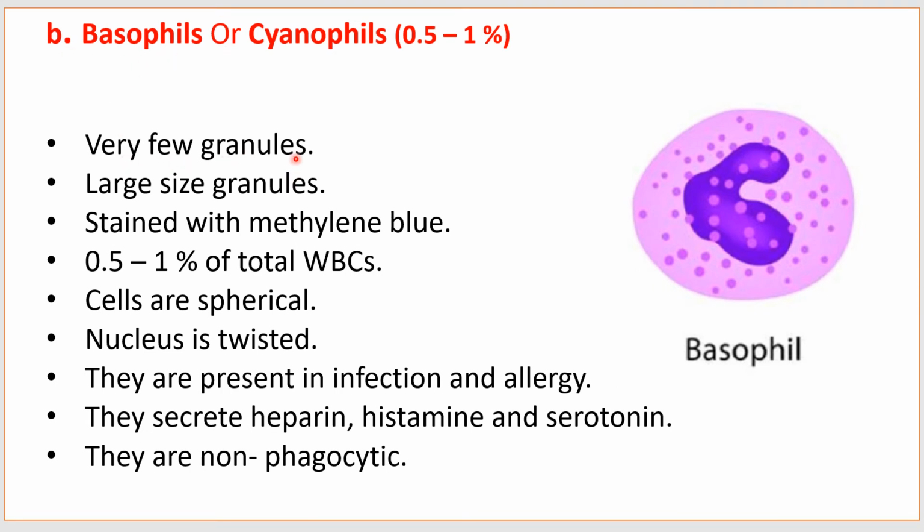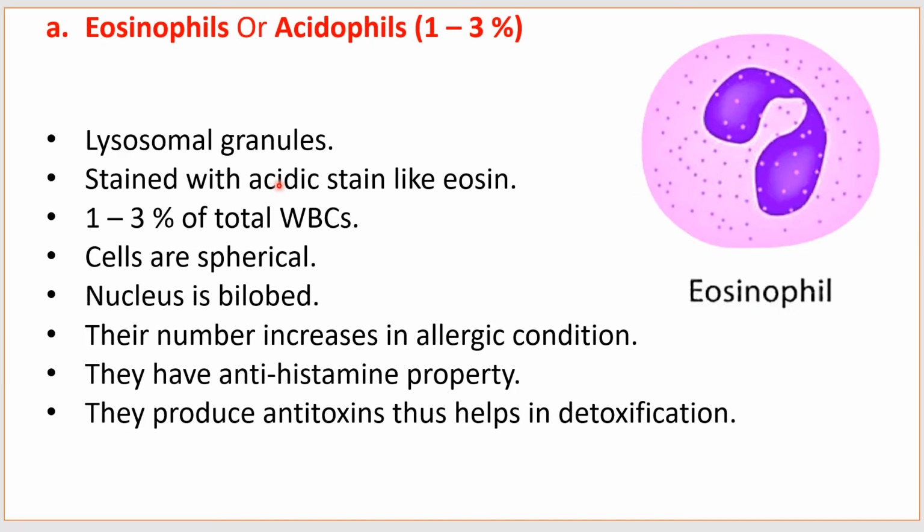Now we'll see the second type, that is basophils. Very few granules are present in them. Large size granules are present in basophils. Stained with methylene blue, 0.5 to 1% of total WBCs. Cells are spherical, nucleus is twisted, they are present in infection and allergy. They secrete heparin, histamine and serotonin. They are non-phagocytic.